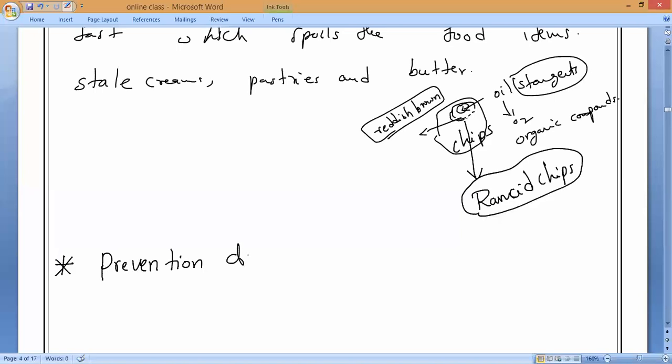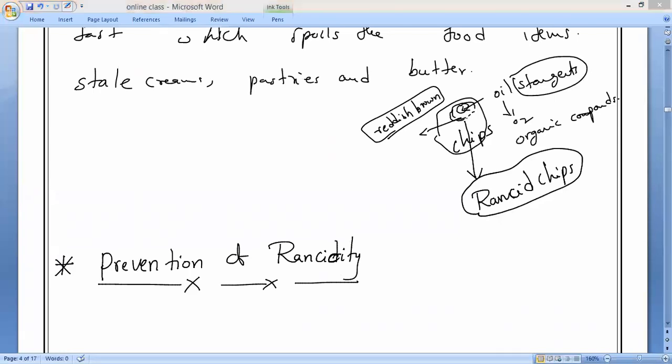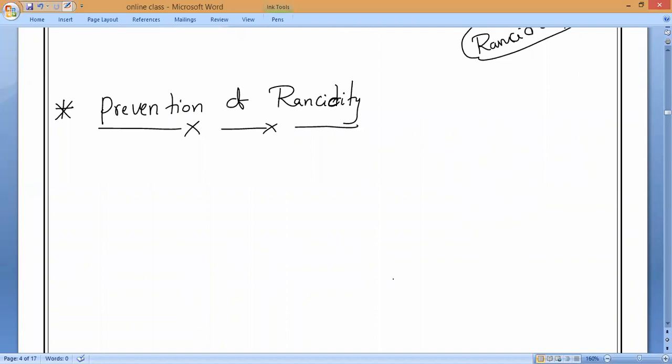So prevention of rancidity. Now let us come to the prevention of rancidity. What methods do we use for prevention of rancidity, and how does it take place? That is all we will study. Shall we start? Prevention of rancidity. So the first one.